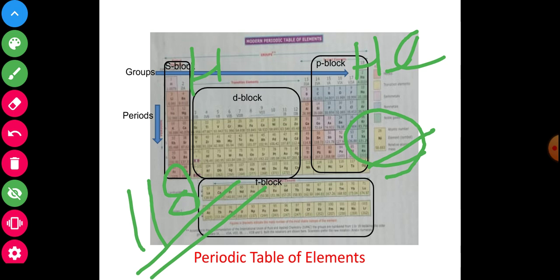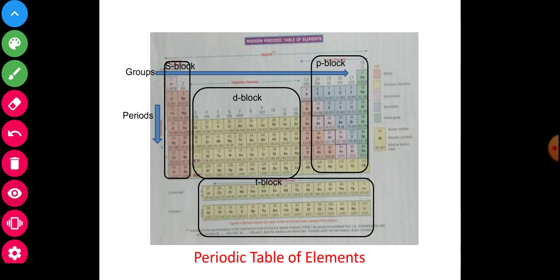We will discuss the periodic table in more detail in the next video. See and observe, very simply now. Do you understand? You will revise only this: the periodic table is divided into 4 blocks, S block, P block, D block and F block. And the periodic table is divided into groups and periods: 18 groups and 7 periods. Is that clear? I hope this is sufficient information. See and observe. Next.